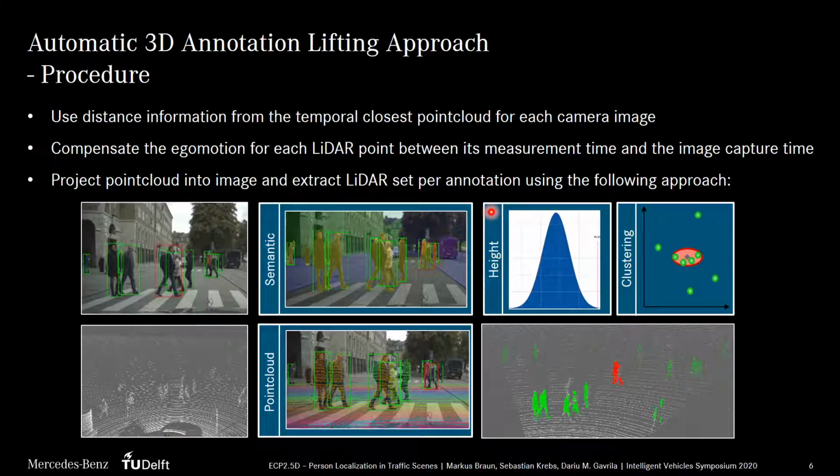We calculate this height using the projection equation of the camera. If the calculated height does not fall within a predefined interval, the point is removed from the set. Lastly, the set of remaining points for each object is used as the input for our clustering algorithm to extract the final set of LiDAR points associated to the object. Hereby, the sets of overlapping annotations are merged and clustered jointly to prevent the assignment of one point to multiple objects. The final output is a corresponding set of LiDAR points for each image annotation as depicted on the bottom right.